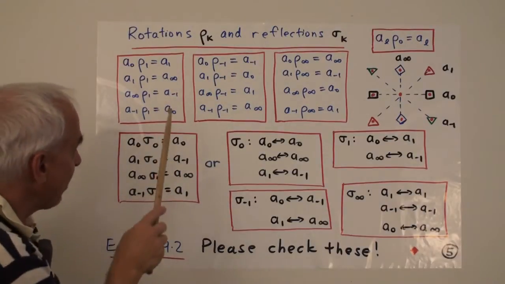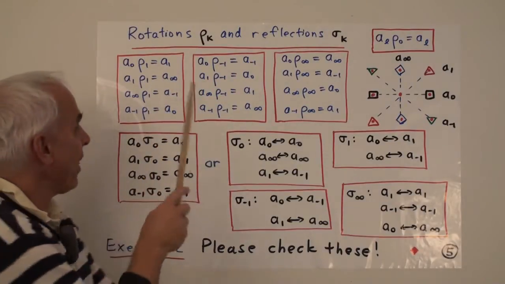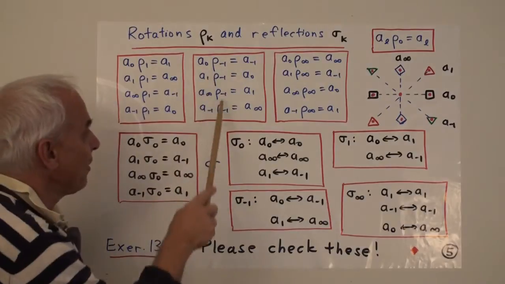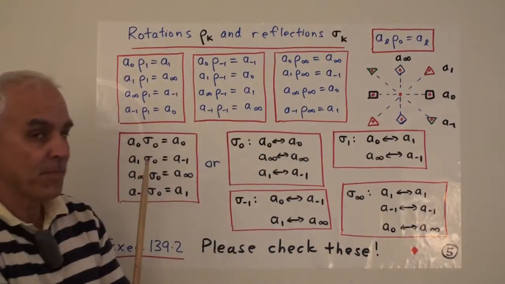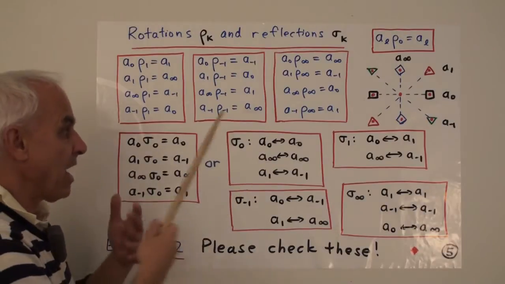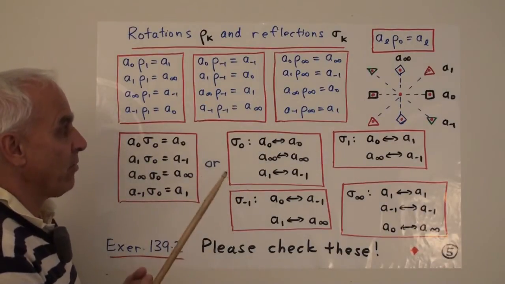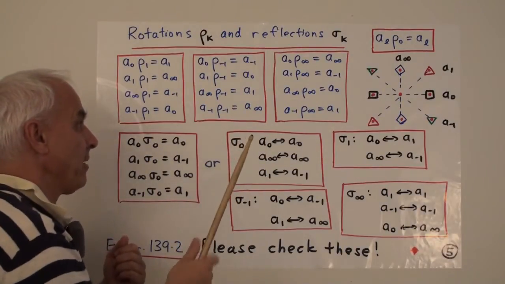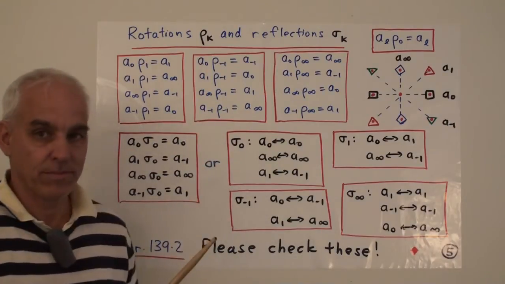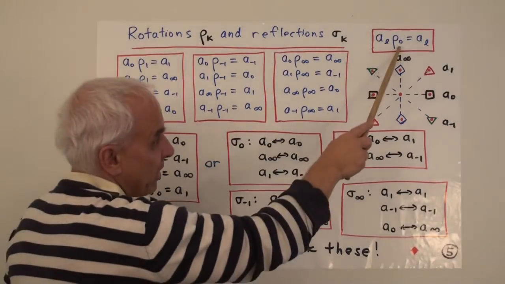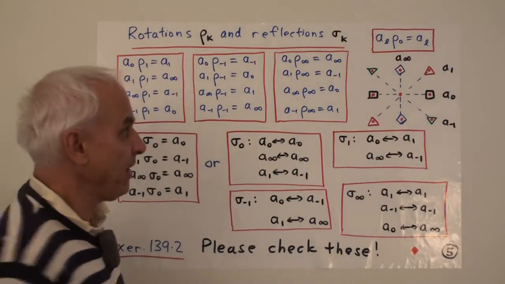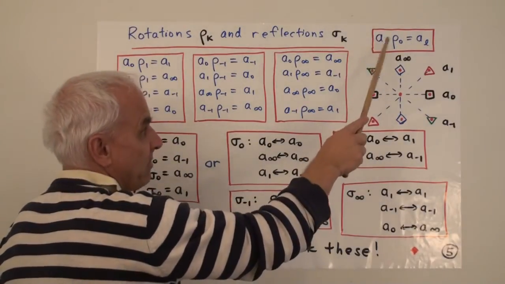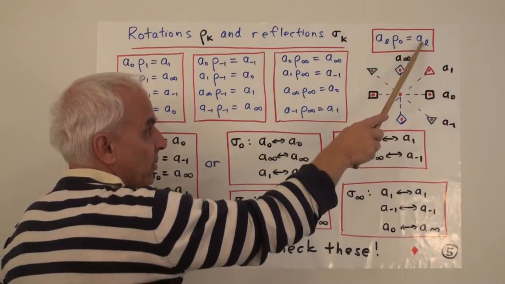And now you can check, using the formulas, that these three tables, together with this one here, cover all the possible ways that we can multiply a point by a rotation. This is the simplest because this rotation rho sub 0 always acts as the identity. Any point a sub l times rho sub 0 is equal to a sub l.